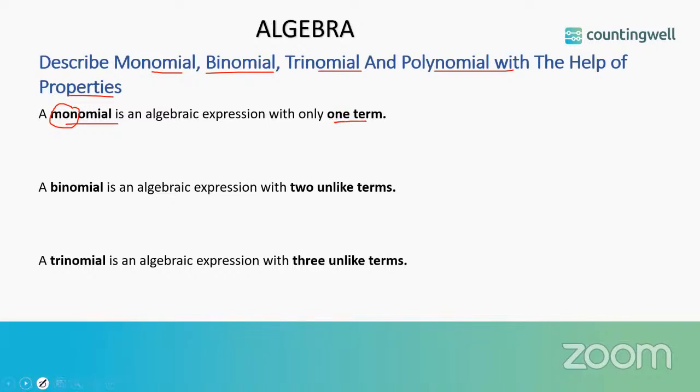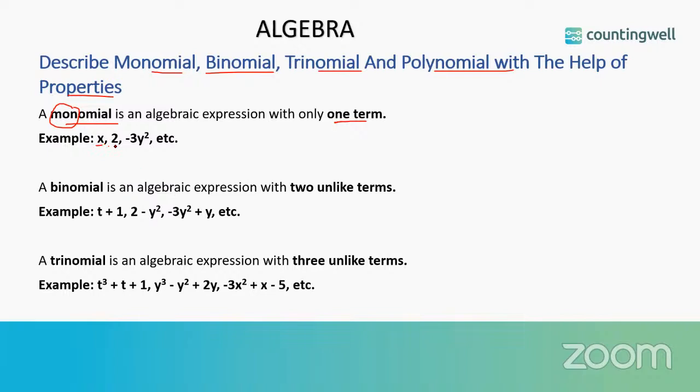For example, x, 2, minus 3y square, etc. So, here you can see a variable x is considered as monomial, or a constant number 2, it is also considered as a monomial, or a combination of numeral coefficient and variable coefficient, that is minus 3 and y square. So you can see you can take powers of the variables as well. So x, 2, minus 3y square, etc. can be considered as monomial expression.